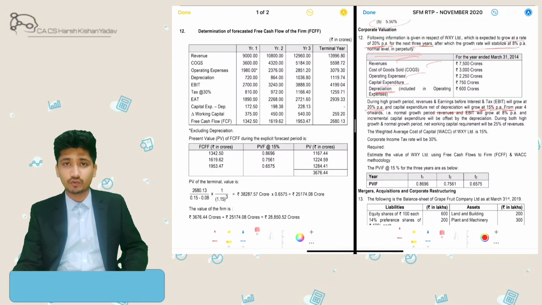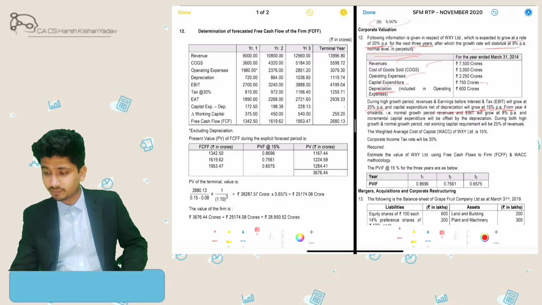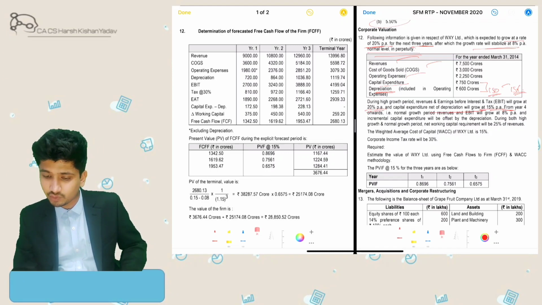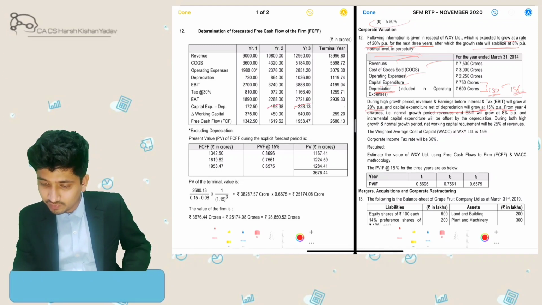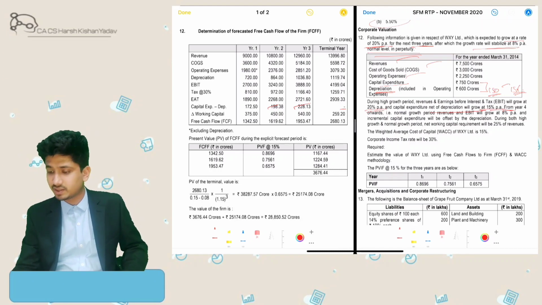So this will be for outflow purposes, like capital expenditure. What would we see? Net of depreciation, capital expenditure is 150 over here. It will grow at 15% per annum. Alright, so the first year it would be around 172.50. The second year it will go up at 15%. The third year it will go up at 15%, and then it would be offset by depreciation itself.